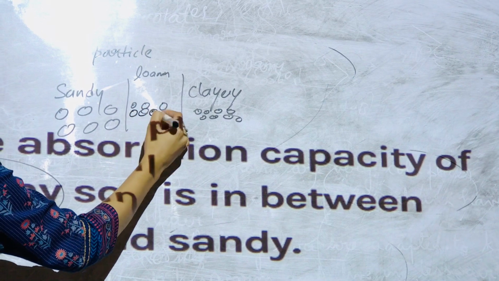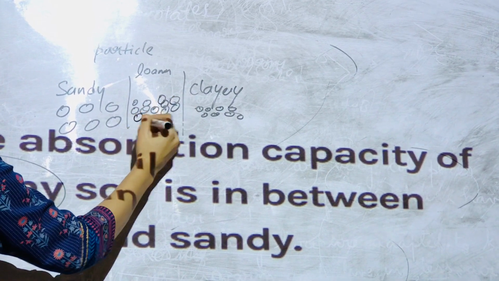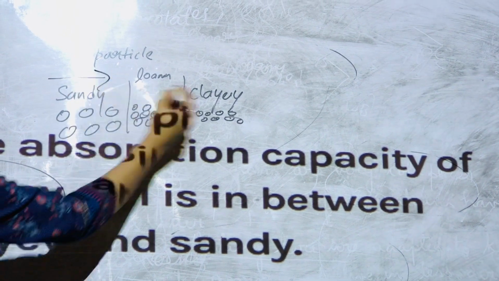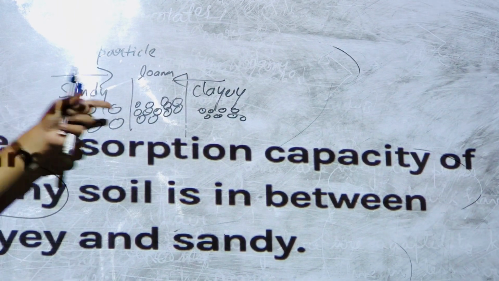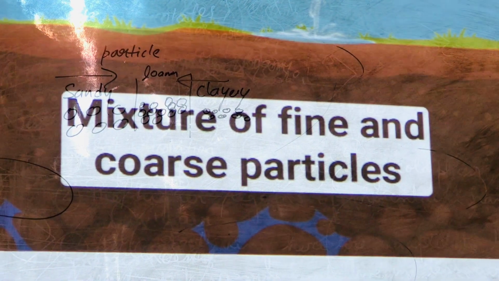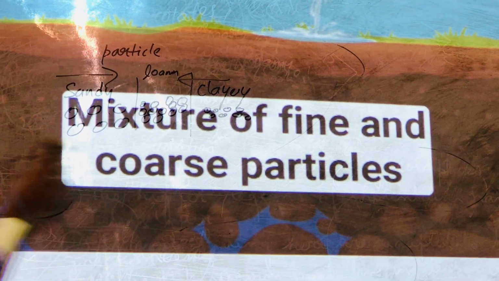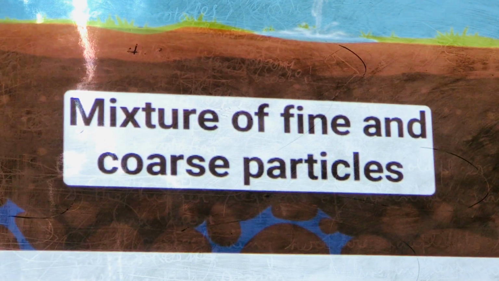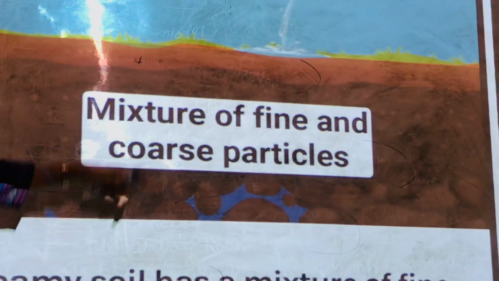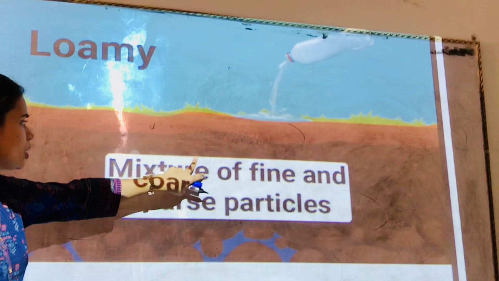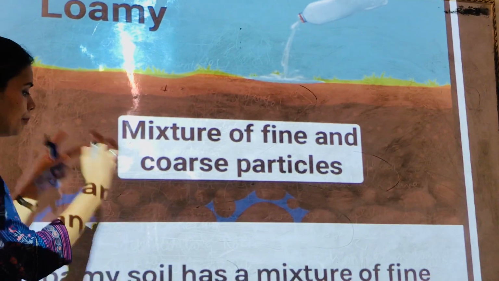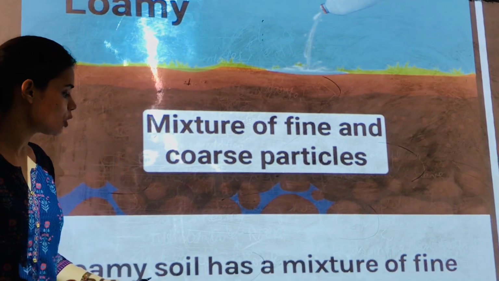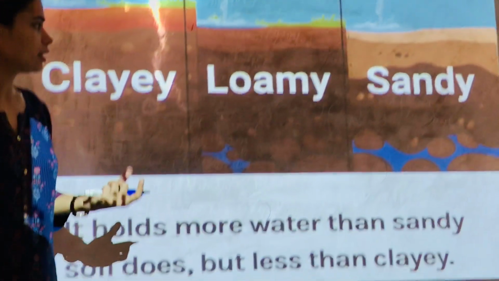So their size is not that big and not that small as well. Their absorption capacity is somewhere in between clay and sandy soil. Here also we will see that it has a mixture of fine and coarse particles. Loamy soil has a mixture of sandy soil and clay soil, so it behaves in between these two types of soil.